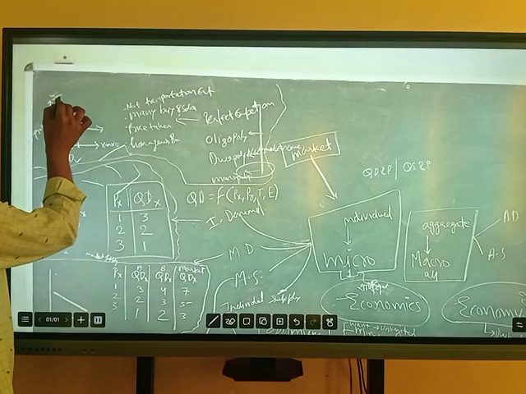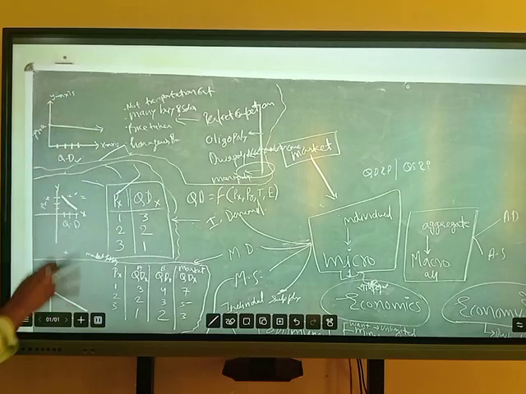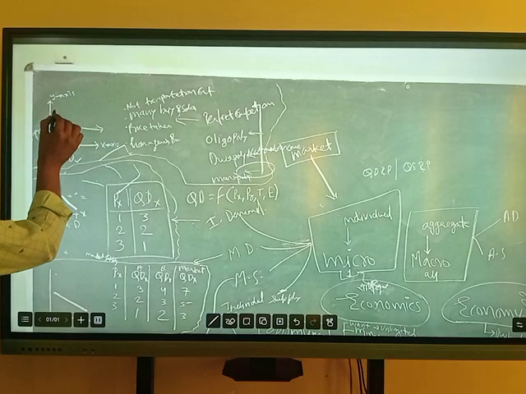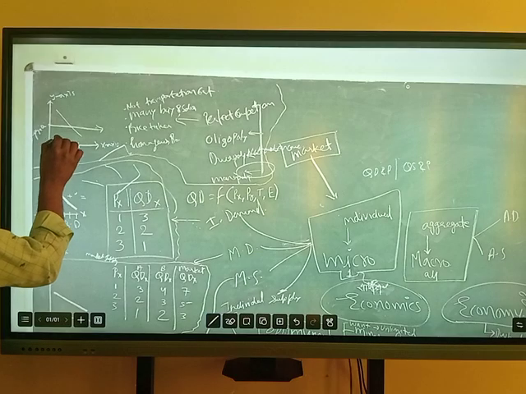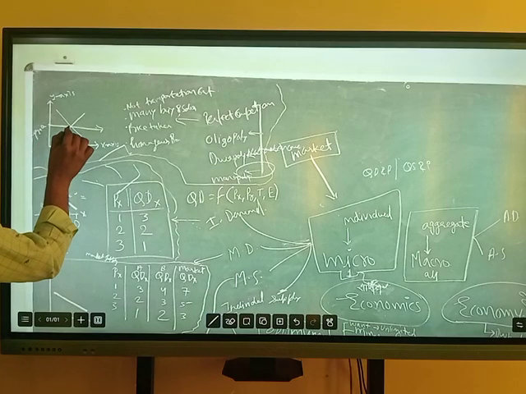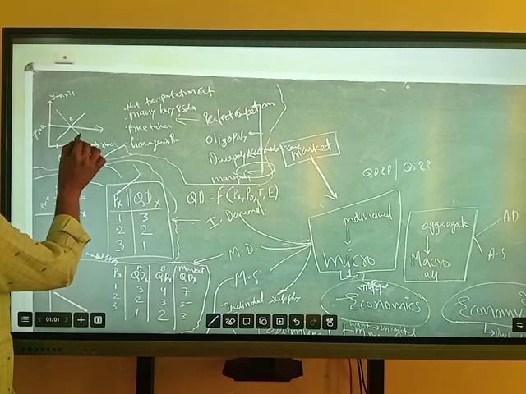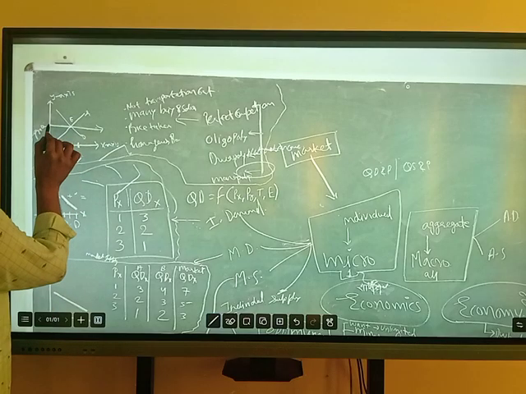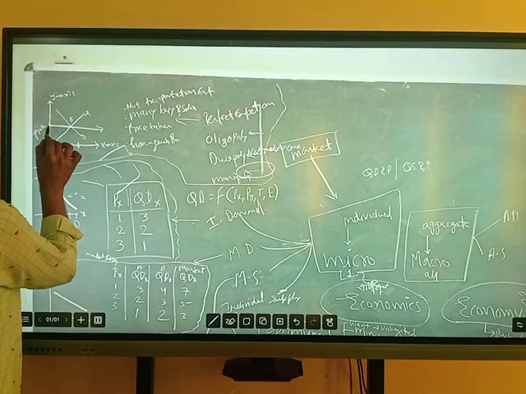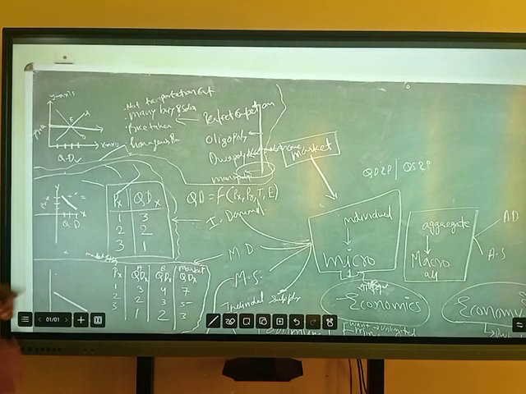Here is the y-axis. The curve is generated with the help of demand and supply. The demand curve is downward sloping from left to right, and the supply curve is upward sloping from left to right. At point E, where the demand curve and supply curve cut, that is called the equilibrium. That is the price of the product in perfect competition. It means the price of one commodity is the same for all units.